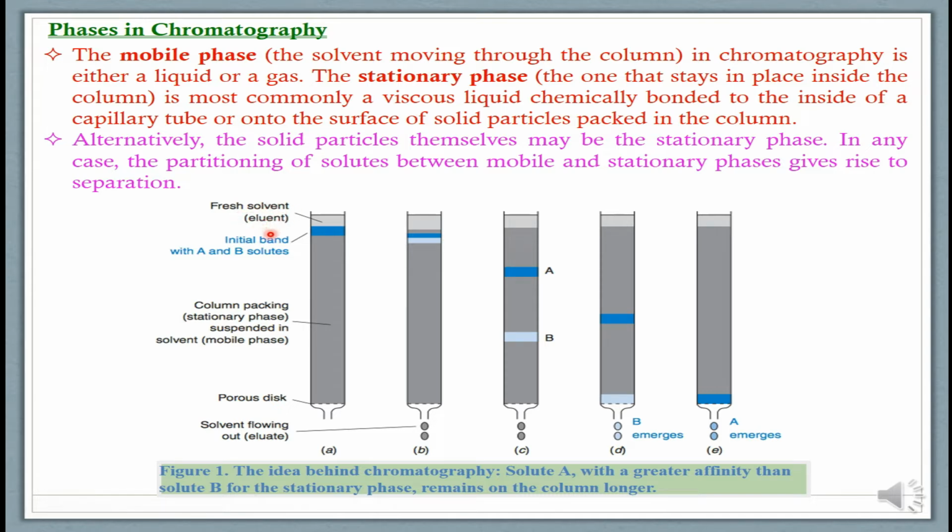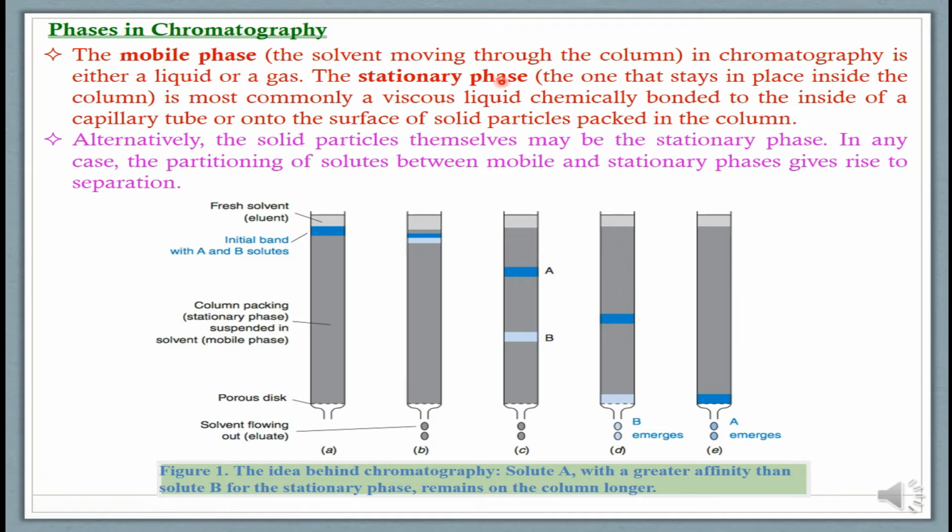The stationary phase, the one that stays in place inside the column, is most commonly a viscous liquid chemically bonded to the inside of a capillary tube or onto the surface of solid particles packed in the column.